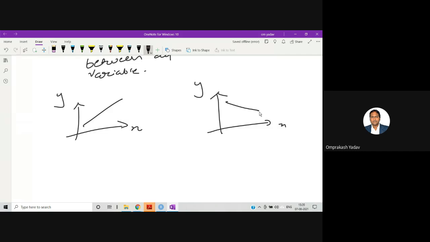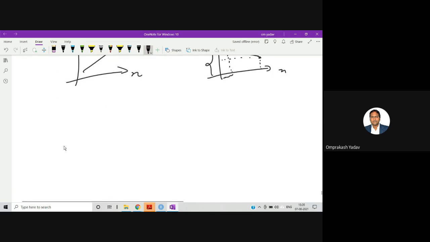At this particular point, x is more, and if you project over here, this is the y value, where y is less. Whereas if you consider this particular point, where x is only this much, the y value is more. This is negatively correlated, and the earlier one is positively correlated.